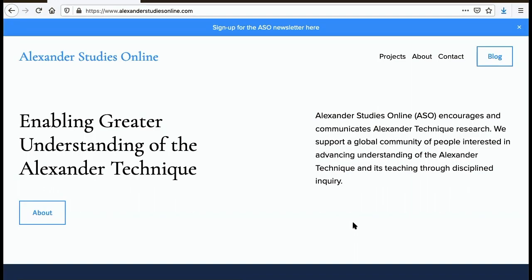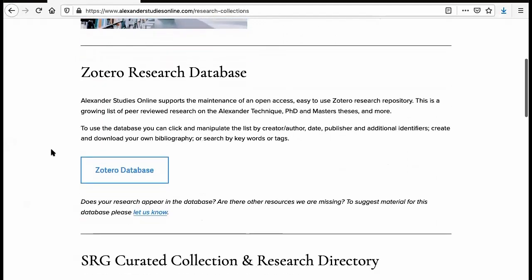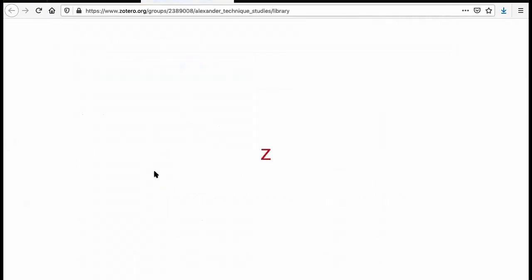So here we are on the Alexander Studies Online homepage. We're going to head over to the projects area and scroll down and click on Research Collections. If we scroll down, the first thing that comes up is the Zotero Research Database. There's a big button here that we can click there and follow along on your own computer.